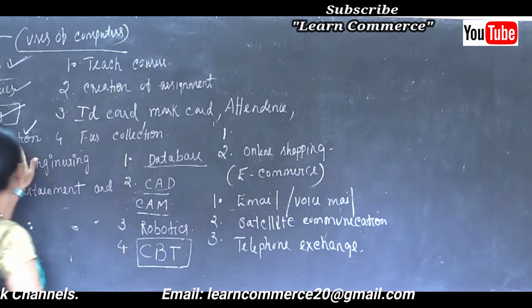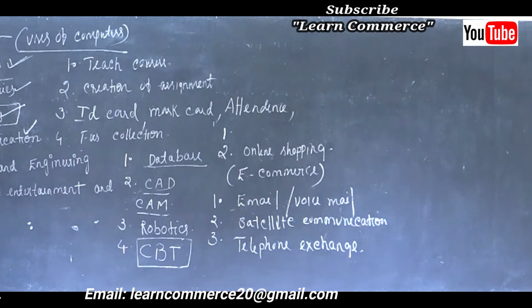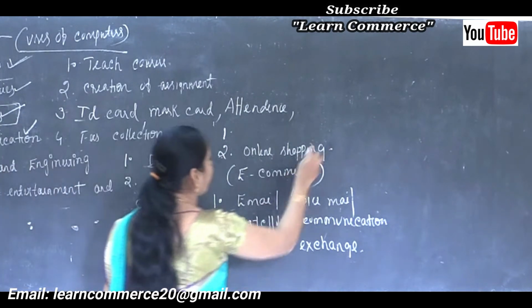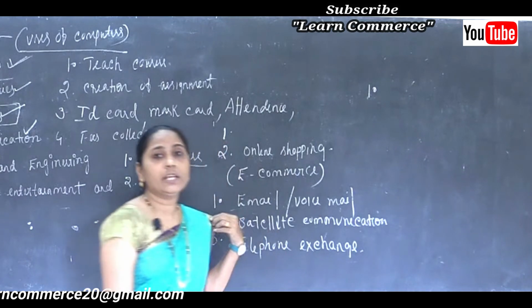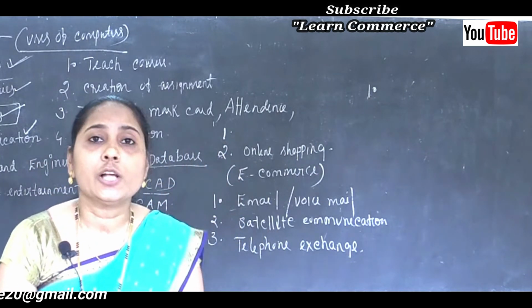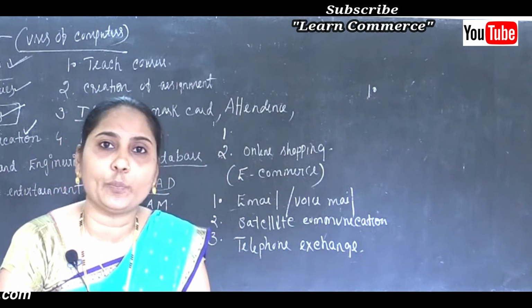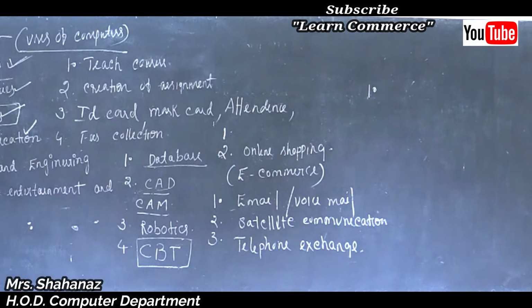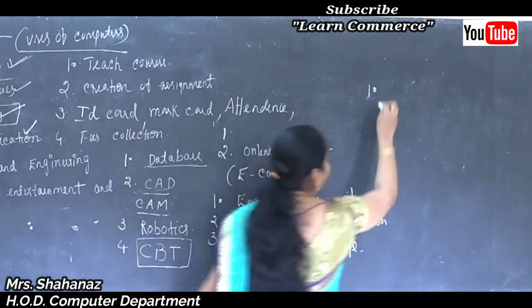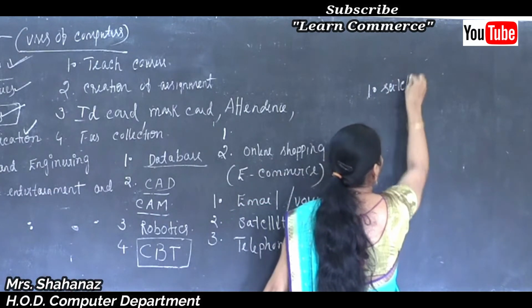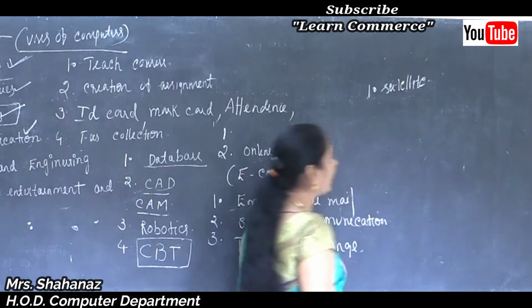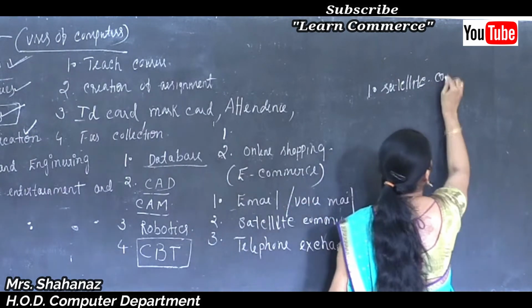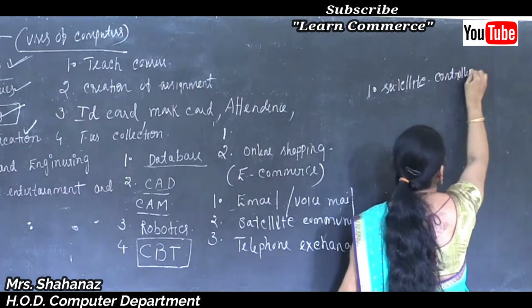And later, after completing computers in communication, now let's look at computers in science and engineering. So how can we use computers in science and engineering? We can say that computers are used for satellite controlling. Not just for satellite communication, the computer is also used for the control of the satellite.